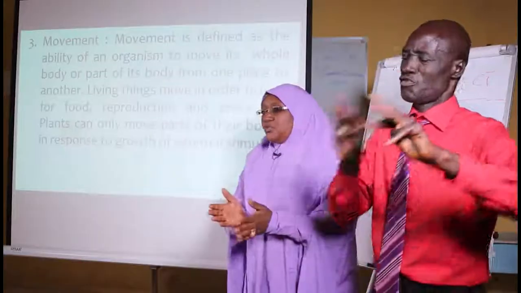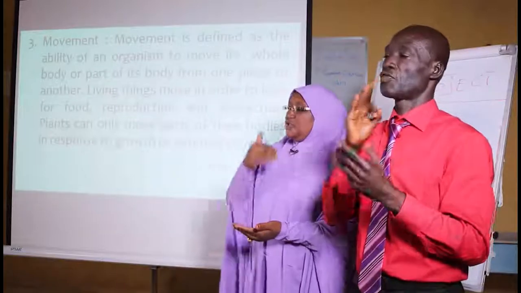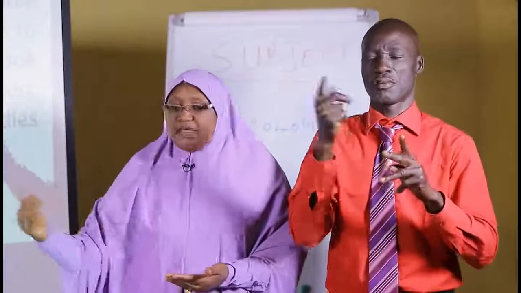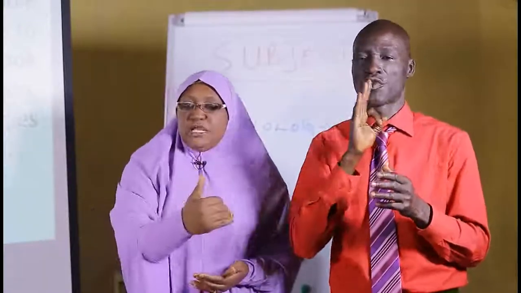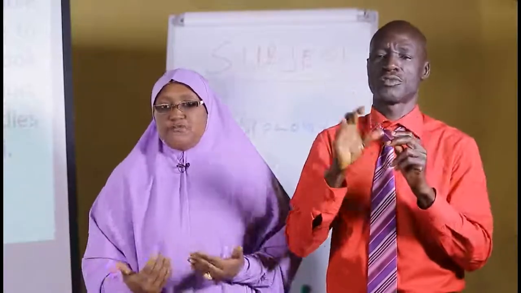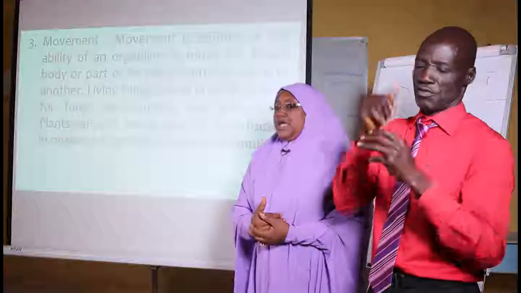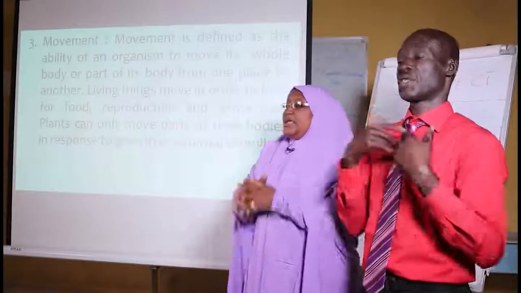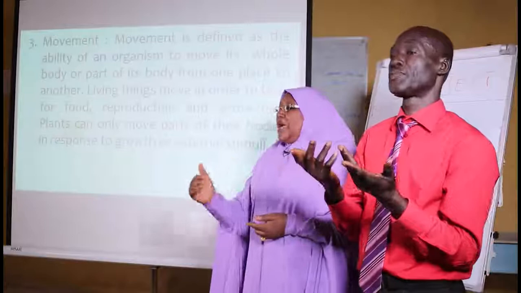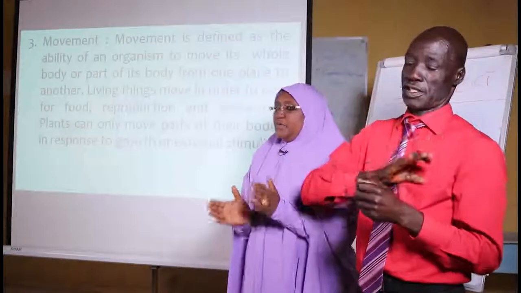But whatsoever the movement, usually animals move in search of food. They also move in search of reproductive mates. That is, an animal can move from this place to another in search of food. An animal can also move from this place to another in search of mates for reproductive purposes. And also, it can move for protection. That is, if an animal is staying here and there is danger in the place, definitely the animal will move from that place to where it is safer. So movement is a character for both of them, but there is a difference.